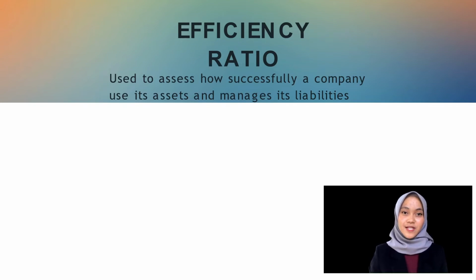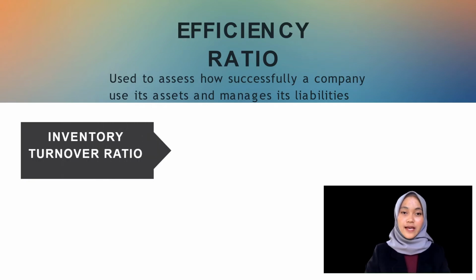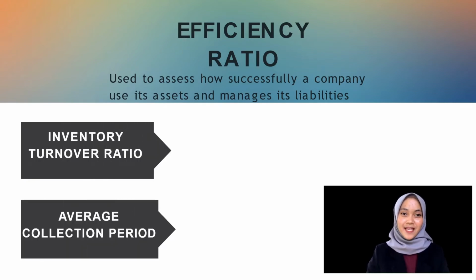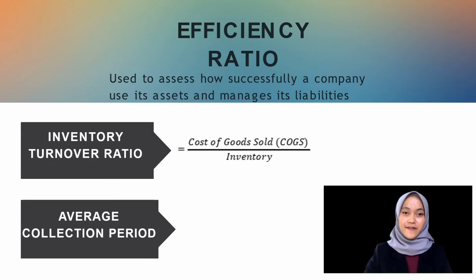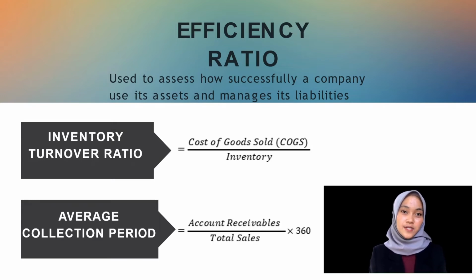So there are 2 ratios that we calculate under the efficiency ratio, which are inventory turnover ratio and average collection period. The inventory turnover ratio refers to how many times a company's inventory is sold and replaced in a certain period of time. It can be calculated by dividing the cost of goods sold with the inventory. Furthermore, average collection period is the average amount of time it takes a company to collect its obligation from creditors. So the formula is account receivable divided by total sale and multiplied by 360 days.